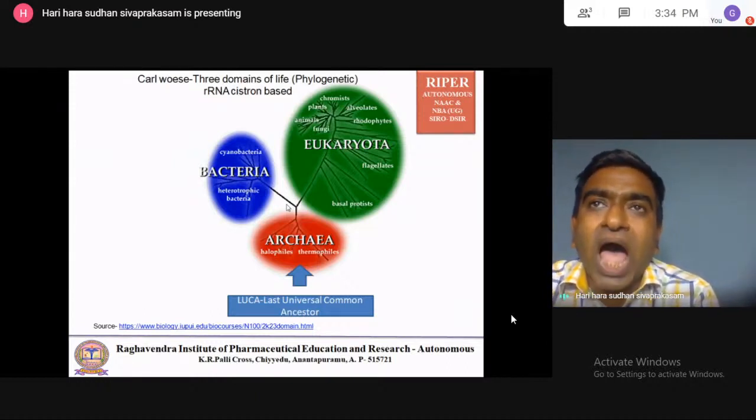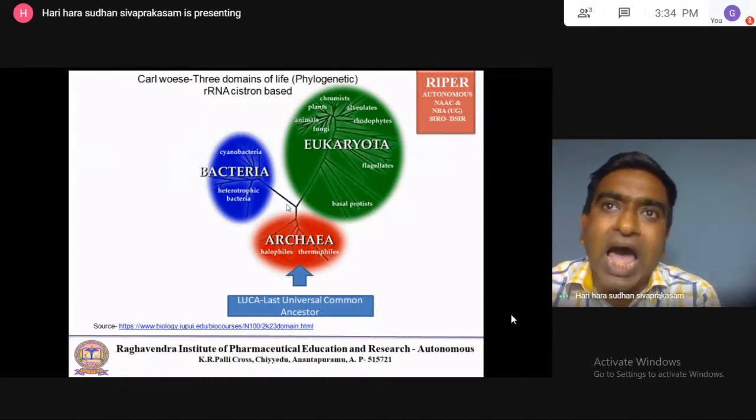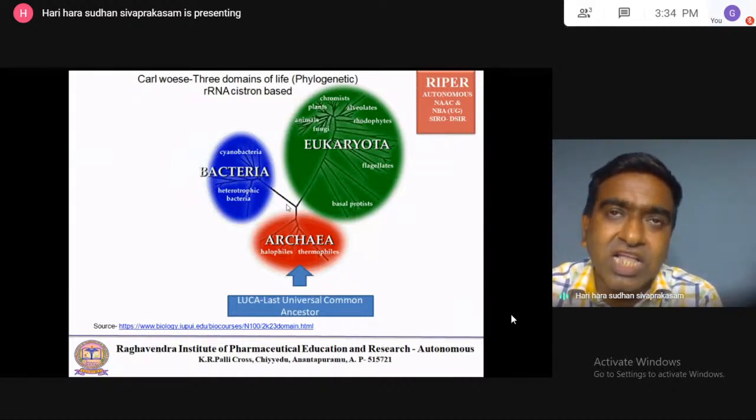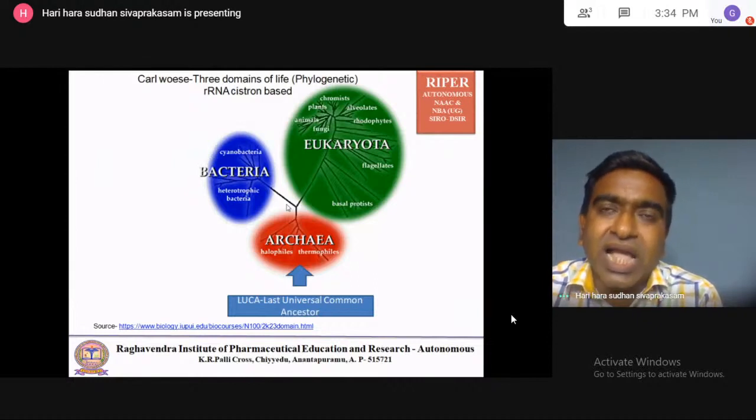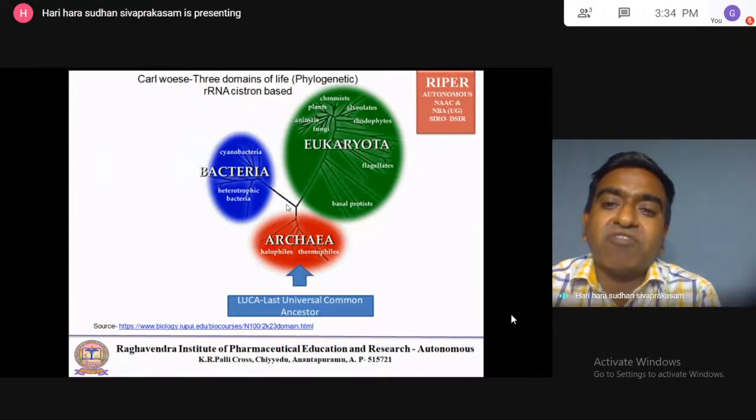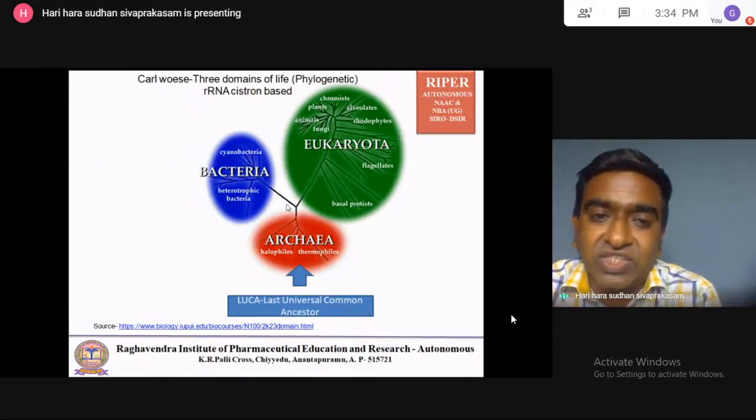Okay, so rRNA is nothing but ribosomal RNA, ribonucleic acid. In the ribosome, RNA is present. The RNA present in the ribosome of the cells is analyzed. So based on that, the living species are categorized. That's why it is called the ribosomal RNA cistron based phylogenetic classification.